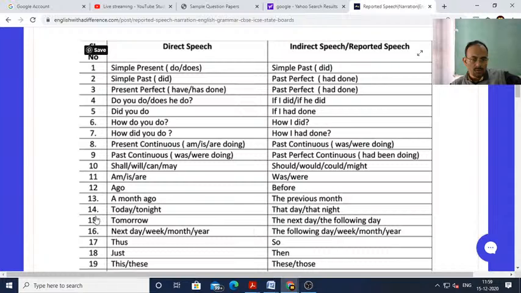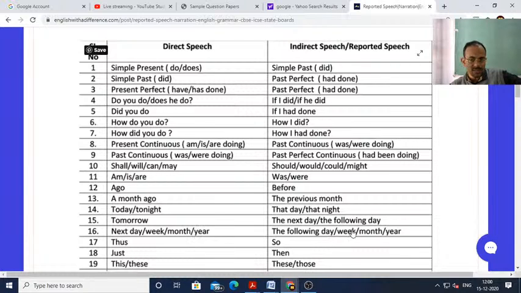Tomorrow will become the next day or the following day. Next day, week, month, year will become the following day, the following week, the following month, or the following year. Next day means the following day. Next week means the following week. Next month means the following month.